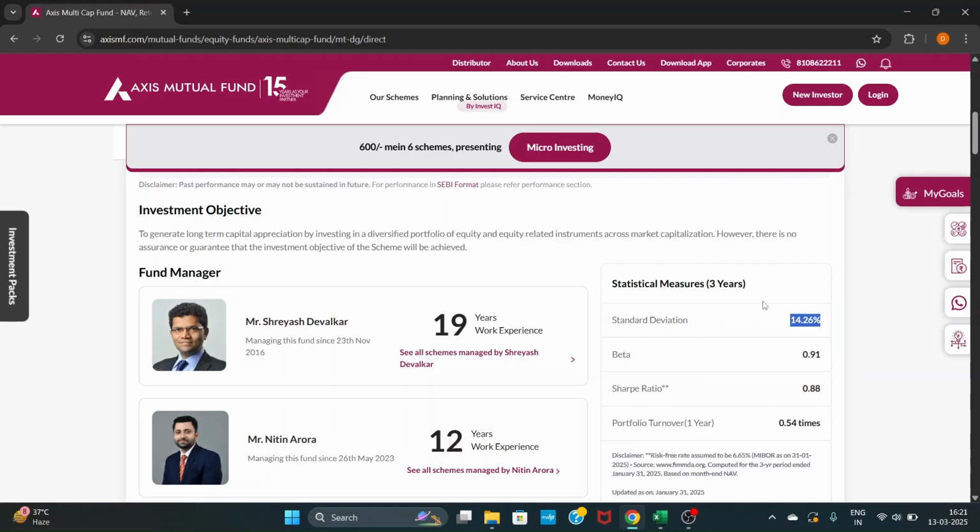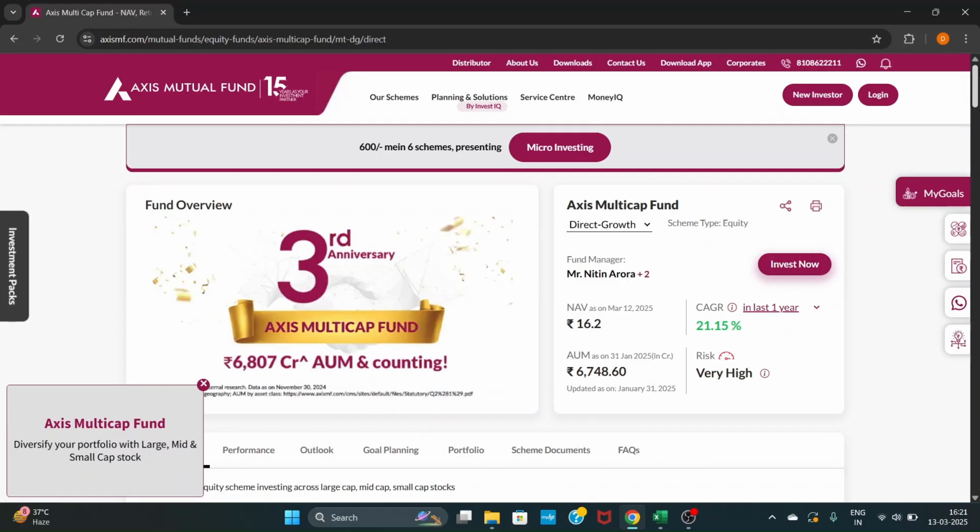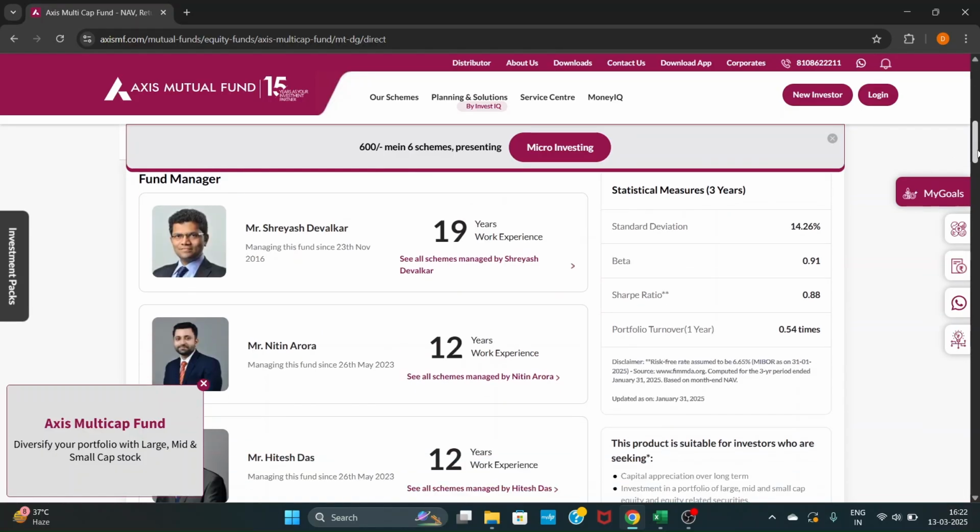So what does it mean? It means that there is a 66.66% probability that the portfolio of Axis Multicap Fund may go up by and may go down by this percent. The CAGR itself is 21%, and the standard deviation is 14.26%.